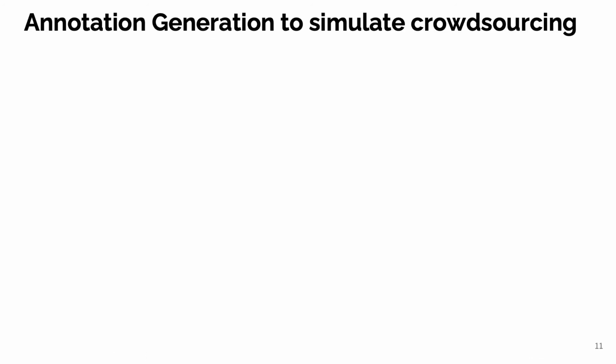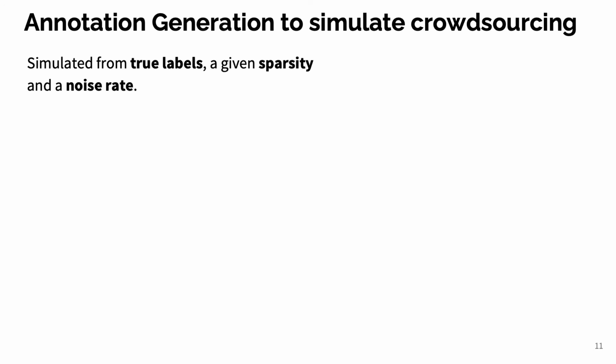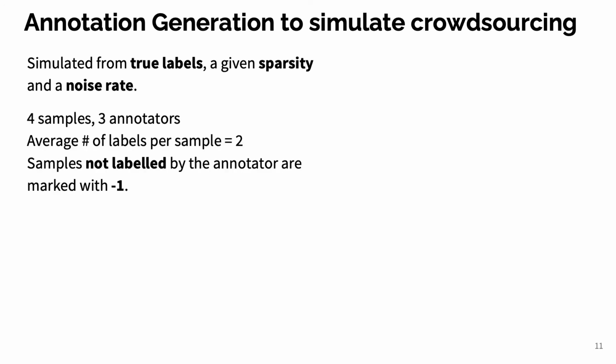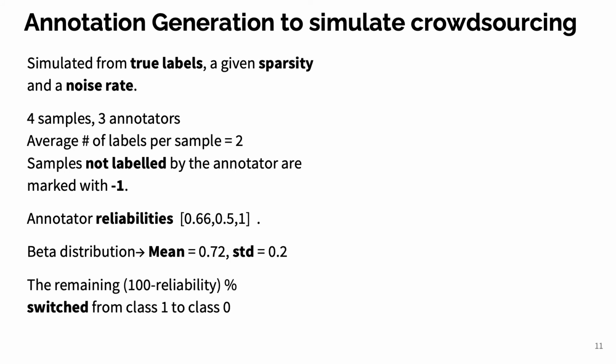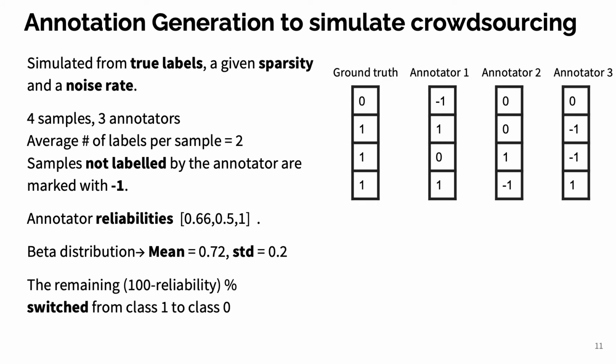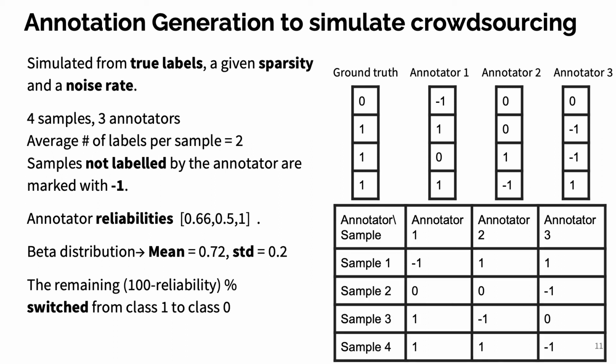This is how we simulate annotations given true labels, label density or average number of labels per sample, and noise rate. For this example, we have 4 data points, 3 annotators, and 2 labels, using -1 to denote that an annotator does not have a label for that sample. We use a beta distribution, consistent with crowdsourcing literature, to obtain our reliabilities. Starting from ground truths, we first mark -1 using density and later switch 100 minus the reliability percentage of that annotator's labeling to 0 to get our answer matrix.